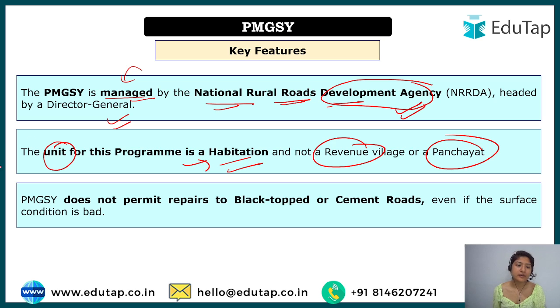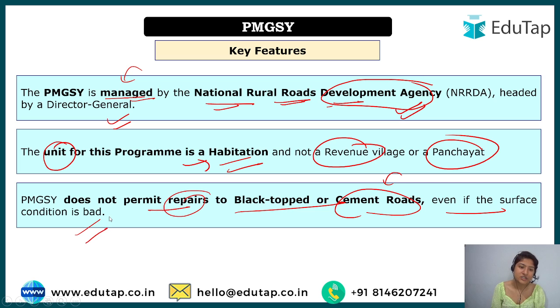Apart from that, the Gram Sadak Yojana does not permit repairs to black topped or cement roads. Here we're not talking about the repairs of any cement road that existed before, even if the surface condition is bad, because currently we are focusing on more connections. However, we have studied in phase 1 that some work was done on the Kacha road that existed before, but currently this Gram Sadak Yojana does not permit any repair if there are cemented roads that were made before and got destroyed for any reason. Okay, so these were the key features.